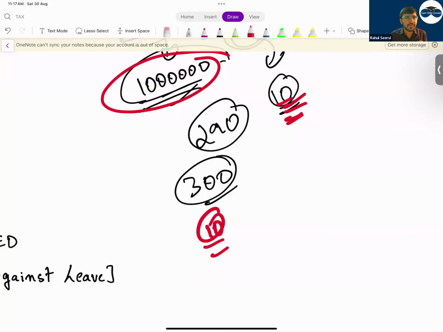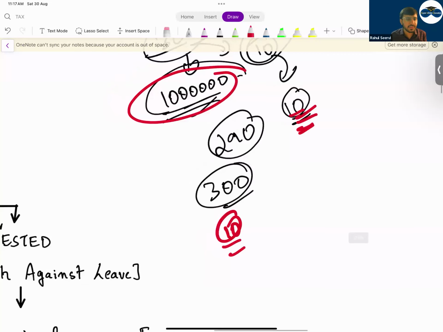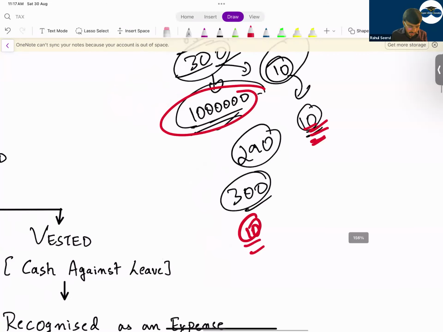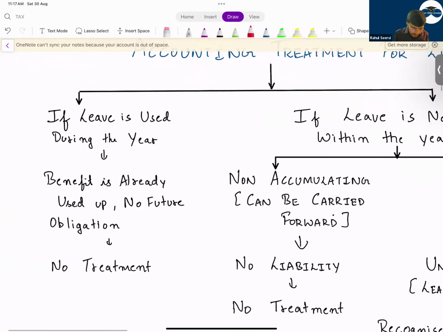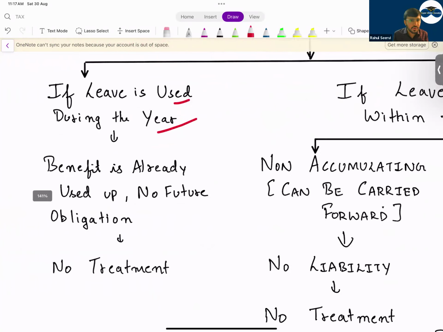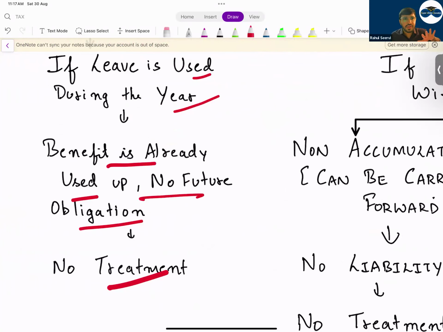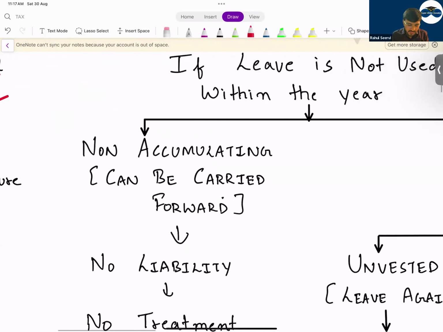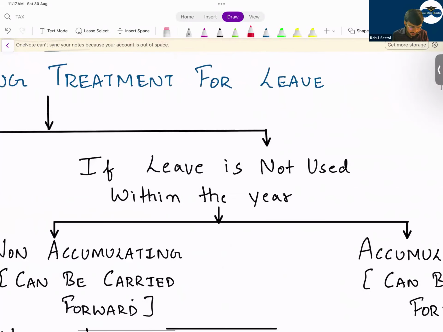In one of the two past papers, you have some basic questions regarding this in theory. So see now, if leave is used during the year, that means the employee has used it. So the benefit is already used up, no future obligation, no treatment. That means out of 300 days, the employee is working for 290 days, he'll get a salary of 10 lakhs.